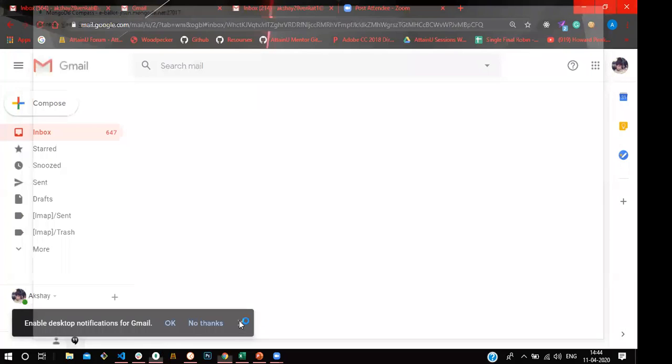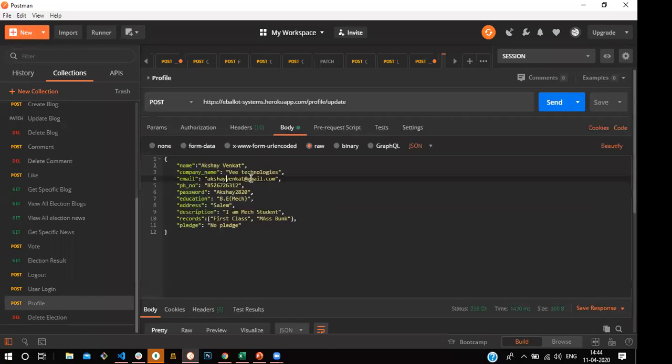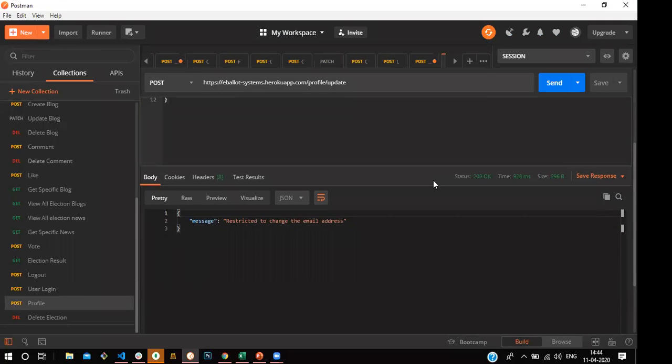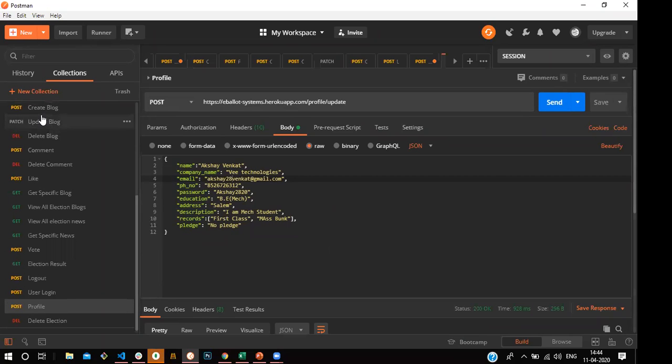Now you can see that all these things are being stored in our DB. For example, if you try to change the email address, it will throw a message like restricted to change the email address. Like this message, it will throw for the profile. So once the profile part is completed, he also has the permission to create a blog.